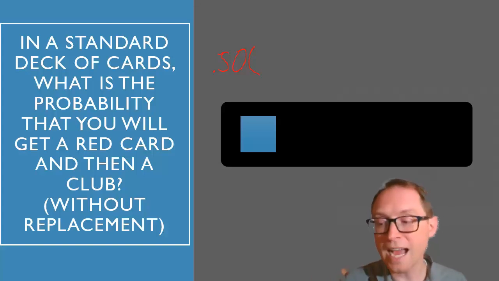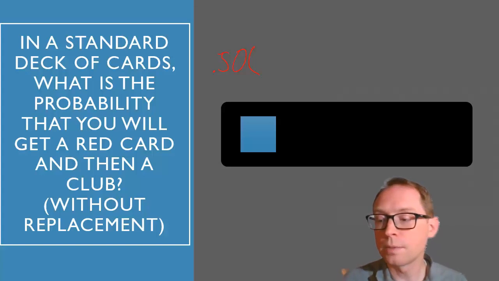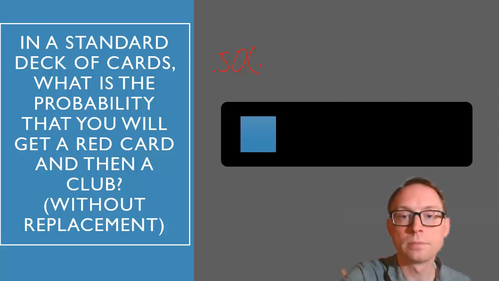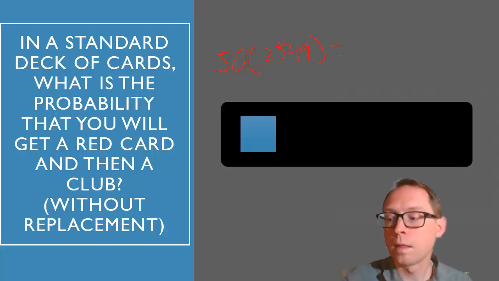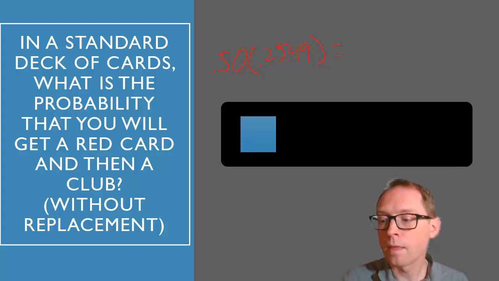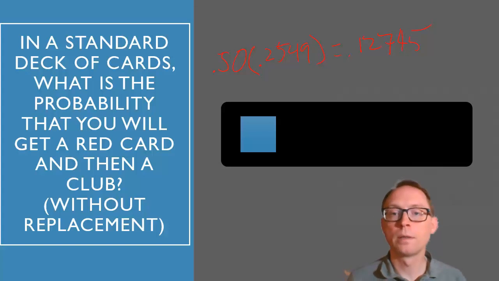So this is 0.50 times 13 divided by 51, which is 0.2549. And when you multiply, you get 0.12745. You round that up to 0.13. Great.